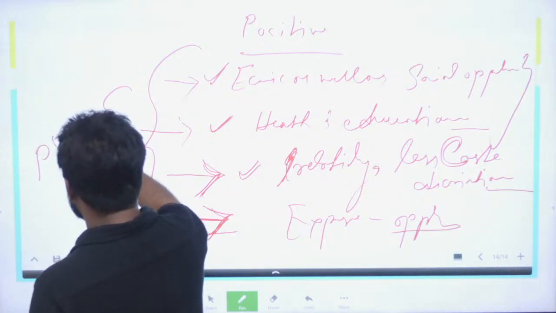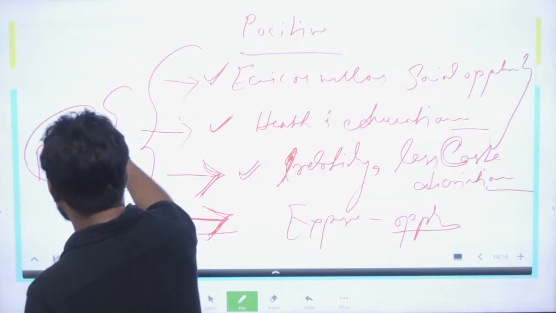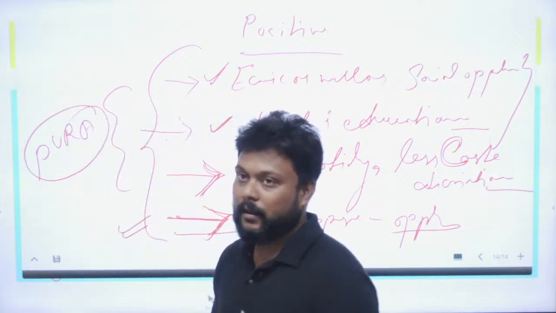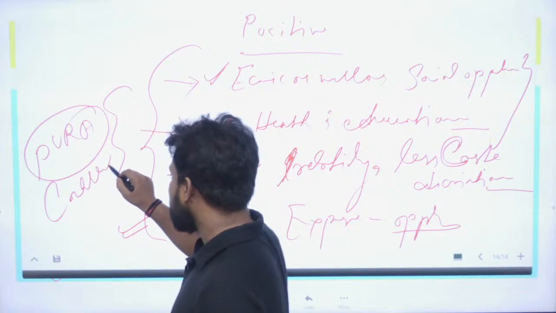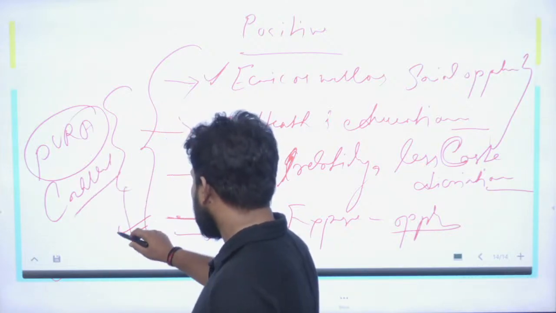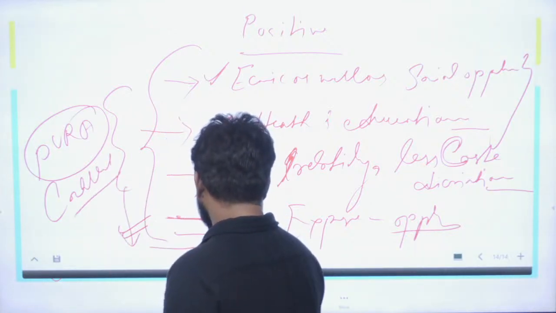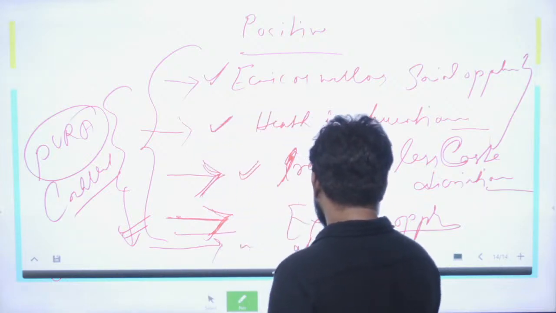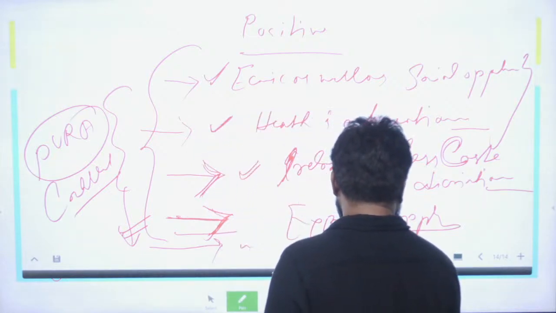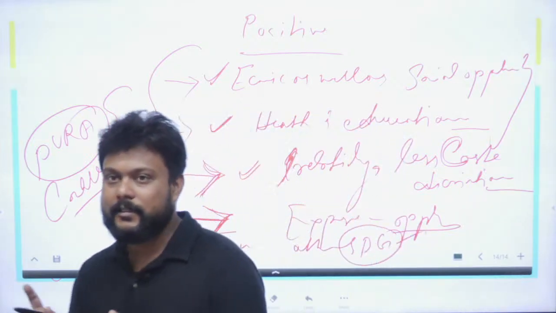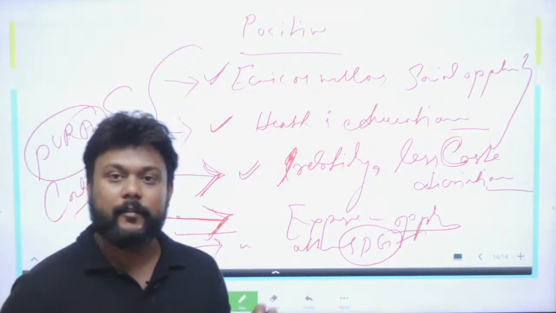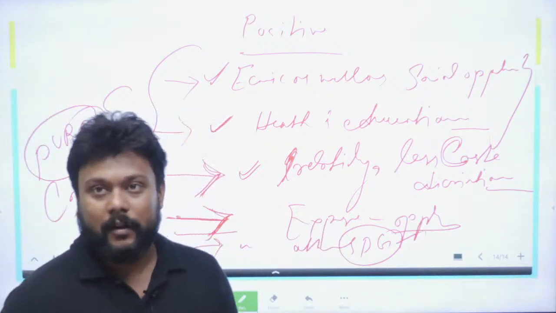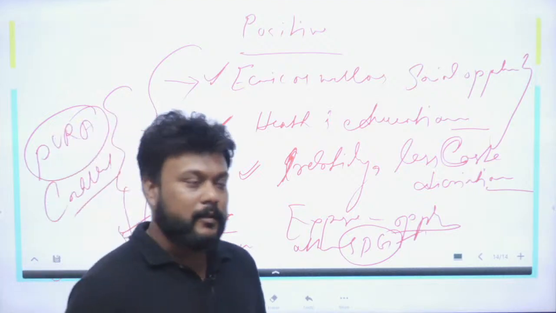You can introduce the concept of PURA, providing urban amenities in rural areas, or controlled urbanization, or sustainable urbanization, or attach the idea of Sustainable Development Goals 1, 2, 3 and all. You can also give examples of many government schemes in the whole answer. Fine guys, so this was all about